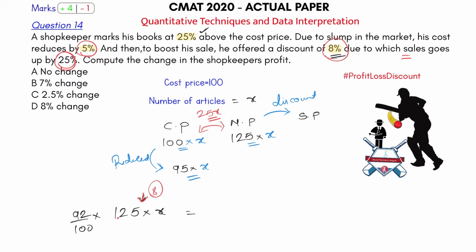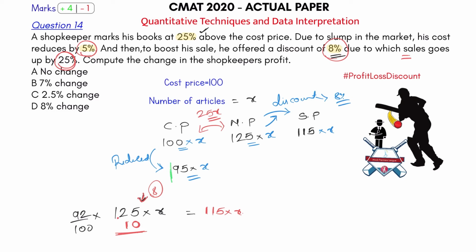1.25 into 8 will be what? 10. So 10 is the 8% of 125. So if you take out 10 from this, 115x. Okay, that is my new selling price now, after giving a discount of 8%. So this was a discount of 8% given, which means I take out 8% from this value. So new cost price is this now.